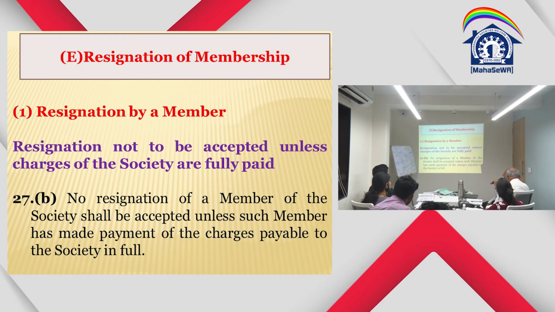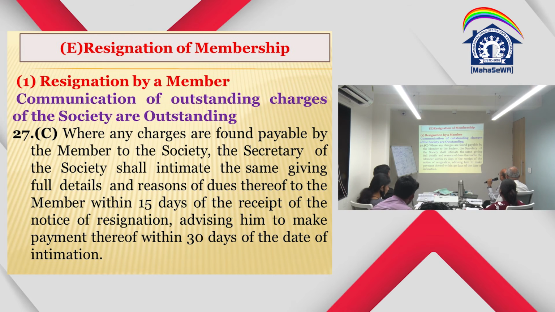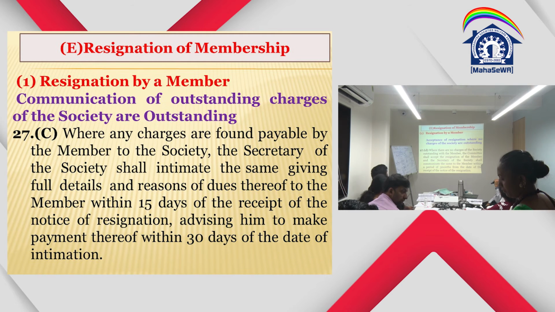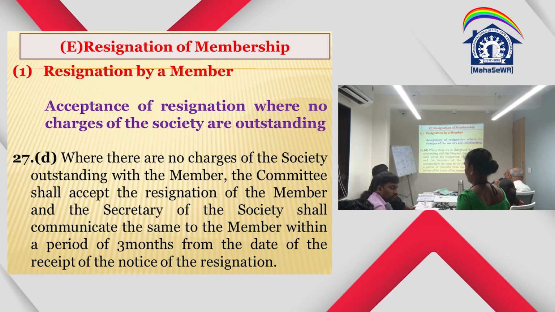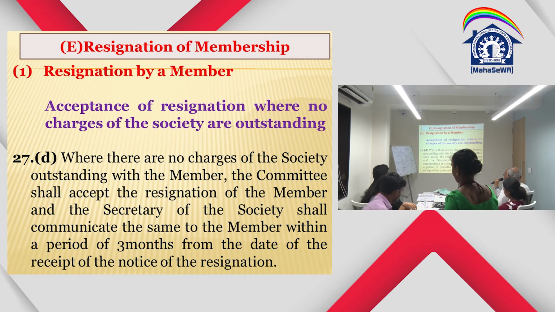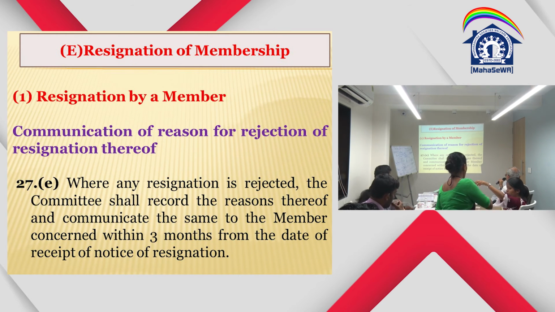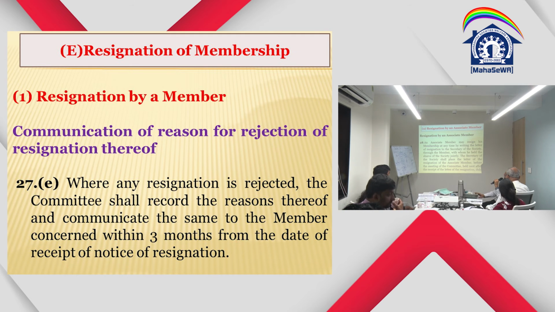No resignation of a member of the society shall be accepted unless such member has made payment of the charges payable to the society in full. Where any charges are found payable by the member to the society, the secretary shall intimate the member, giving full details and reasons of the dues, within 15 days of the receipt of the notice of resignation, advising him to make the payment within 30 days of the date of intimation. That means as and when there are no charges of the society outstanding with the member, the committee shall accept the resignation, and the secretary of the society shall communicate it within 3 months from the date of receipt of notice of resignation. That also we have seen. The notice of resignation has to be given within 3 months.